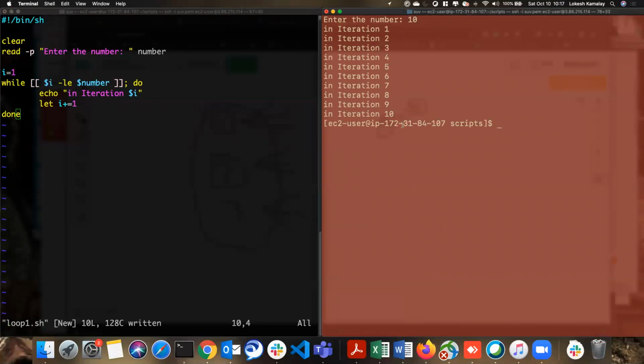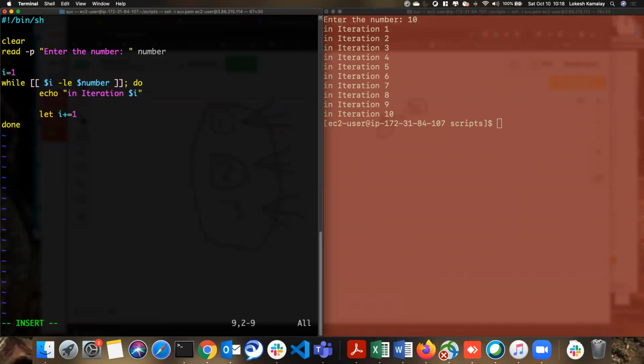It printed 10. Now I want to do each and every iteration; I want to do 10 cycles. So I'm going to use one more while here, setting j equal to 1. While $j is less than or equal to $number, do.